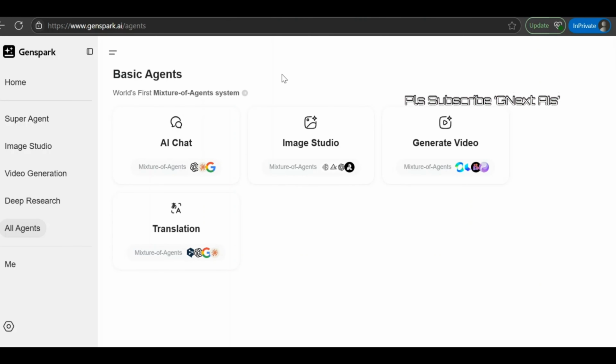This Genspark AI is getting viral day by day. Why? Now it includes each and everything, whatever you want to imagine, to do through AI. It can do chat, but the most important thing is that it's using all kinds of models like ChatGPT, Claude, Google Gemini, all models for AI chat, as well as it can create images. Right? It's not focusing on only one thing.